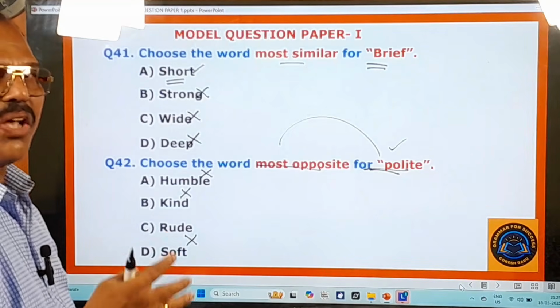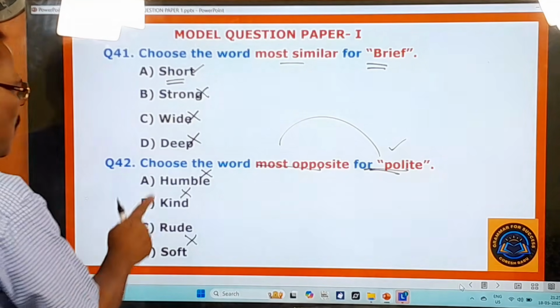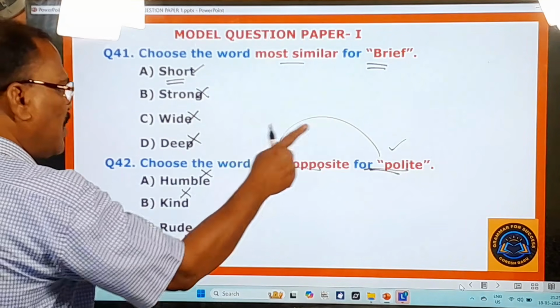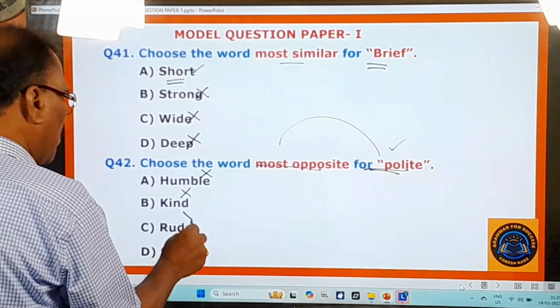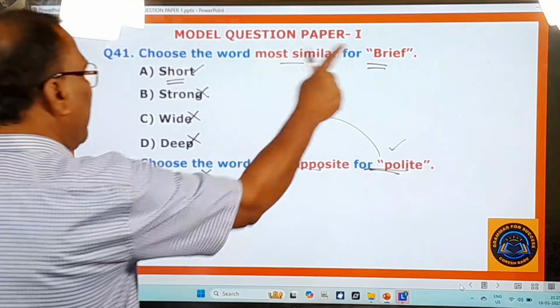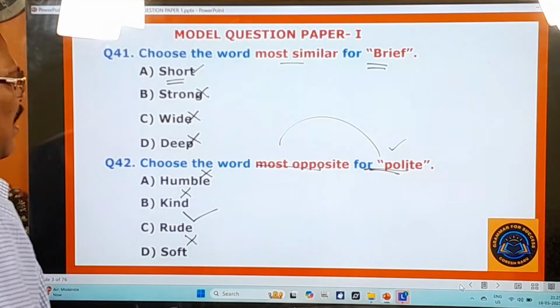Soft means he is a soft man, a very mild man, a very nice man, you can say. So humble, kind, and soft are not the opposite of polite. Only rude is the antonym for the word polite. So for brief, short is the synonym, and for polite, rude is the antonym.